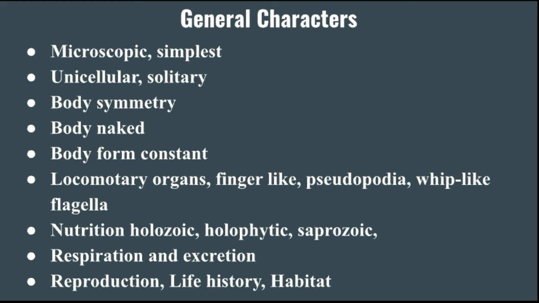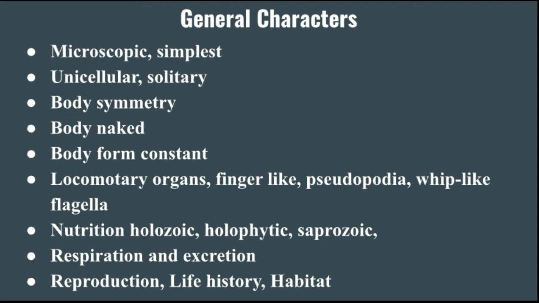As well as, next is the reproduction, life history, as well as habitat. So here, the reproduction we have generally seen in the protozoan animals is asexual, by binary or multiple fission, and budding, and sexual by conjugation of adults. It means asexual and sexual reproduction are found in the protozoan animals.